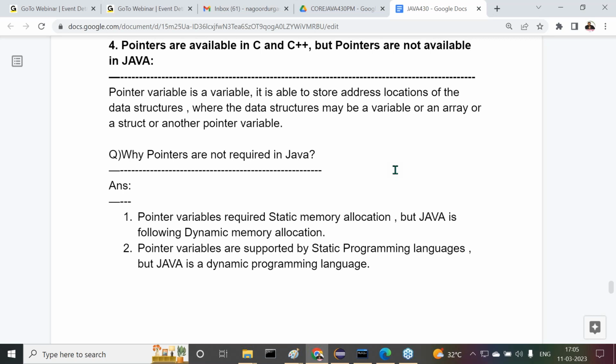Actually, 9 points are available in the difference between Java and others. How many points have we completed? 4 points we completed. Again, I will give a 2-minute explanation of this entire process, and I'll prepare the document on Monday. After that, I'll continue the remaining content.